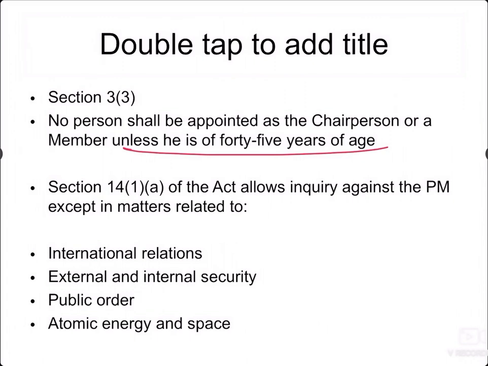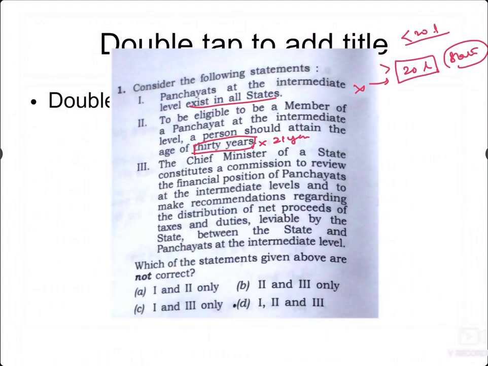Next is the panchayats. Panchayats at the intermediate level exist in all states. No, it doesn't exist in all states, because the constitution says states with more than 20 lakh population should have a panchayat. There are many states with less than 20 lakh population where it is not required, so there is no panchayat in all the states. And to be eligible, he has to be under 30 years of age, which is a wrong statement because 21 years is enough. The third statement, about the chief minister of a particular state, is not correct either, so it's a wrong statement.